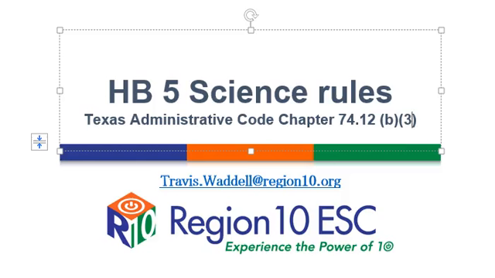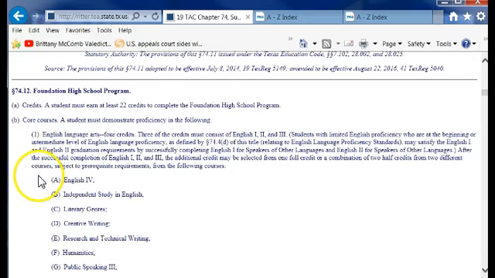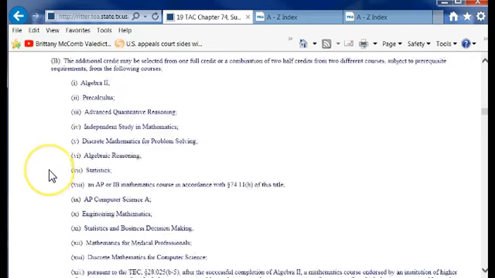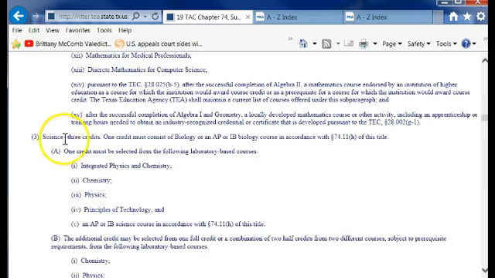Hello all. Today we're discussing House Bill 5 Science Rules held in Chapter 74.12 B3. We're also going to mention a little bit about the endorsement science, that fourth level science, as we move forward. Let's start with Chapter 74.12. Here we are in 74.12 of the Texas Administrative Code. We're going to go down to number 3 here for science.